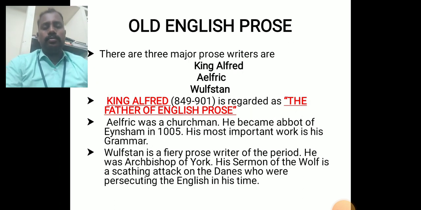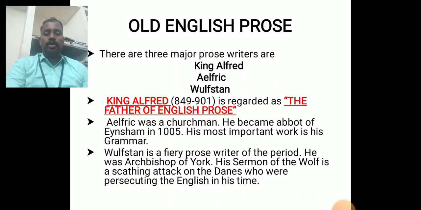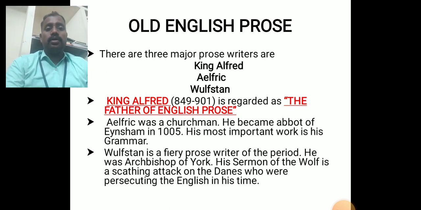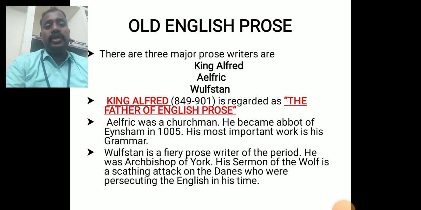Now, Old English prose, another important topic we are looking at right now. There are three major prose writers: King Alfred, Wulfstan, and others. King Alfred, living between 849 and 901, is regarded as the father of English prose.